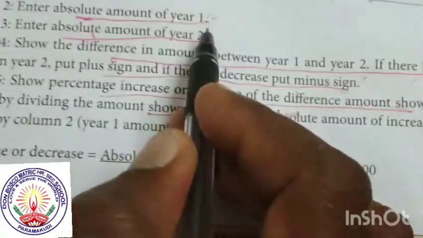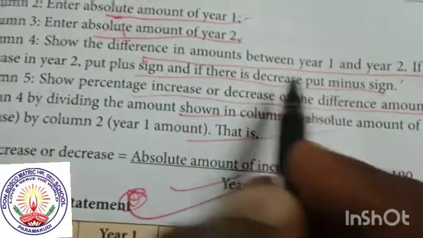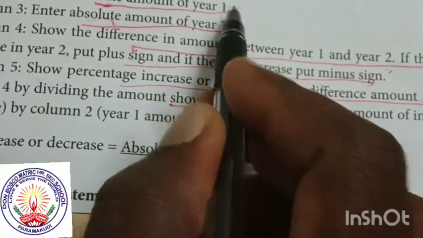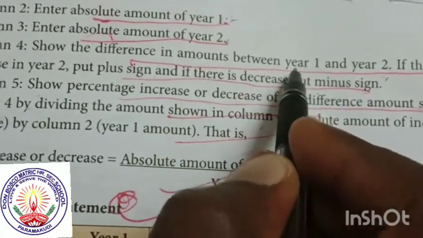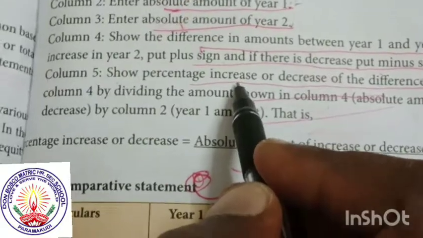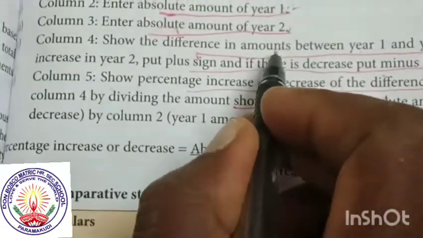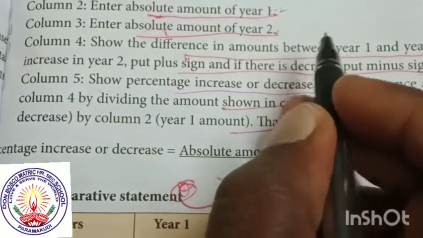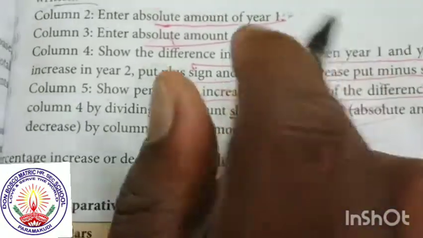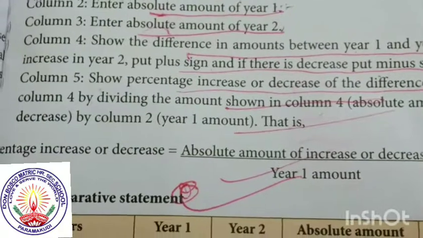First of all, you write first year, second year, third year. What is the difference for first year, second year? You write for the third year. Fourth column, what does it mean, another fourth year? It is the percentage of the third column. What is the difference percentage for the third column? It is for the column based on the comparative statement.